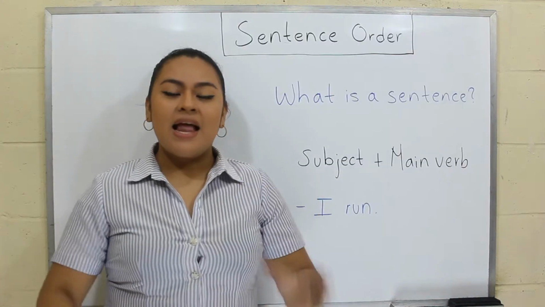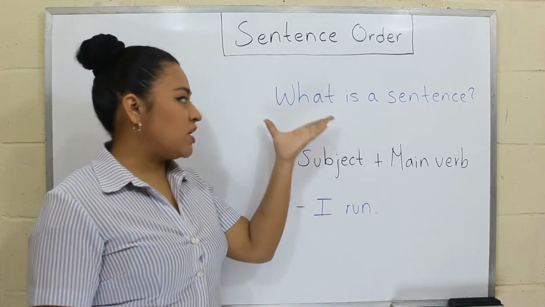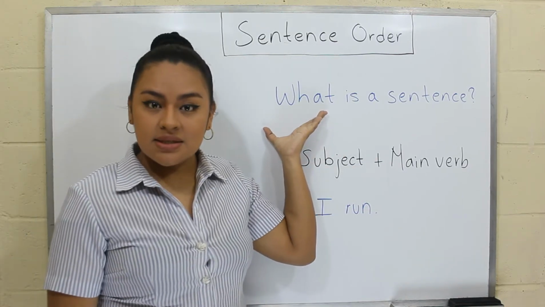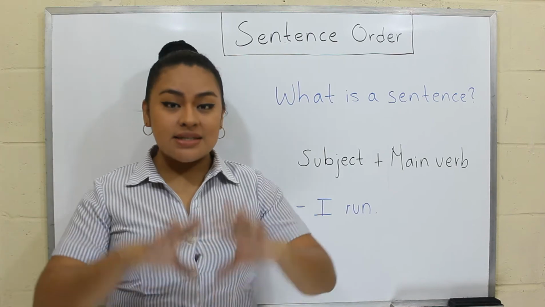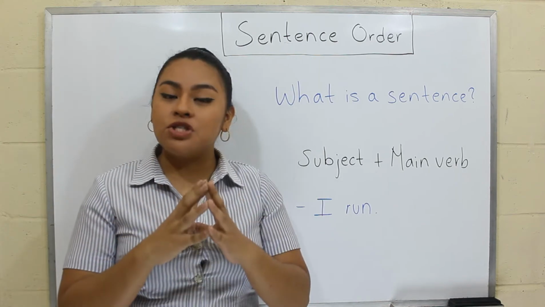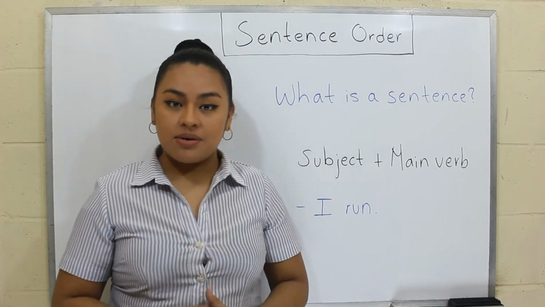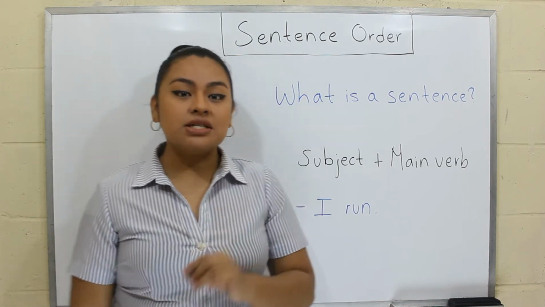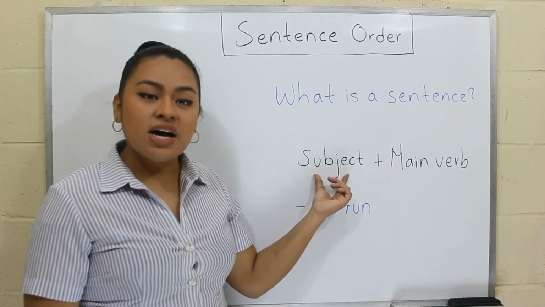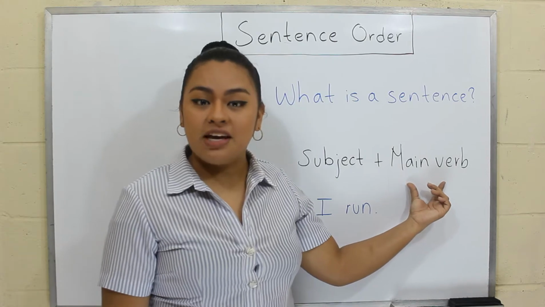In today's video, we will be talking about sentence order. So let's start by answering this question. What is a sentence? A sentence is a group of words that are put together to mean something. And a sentence must contain at least one subject and one main verb.